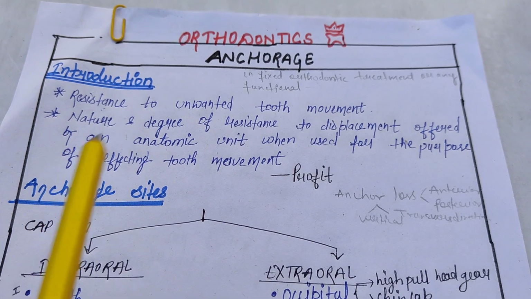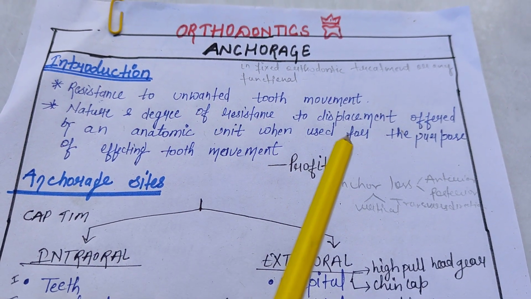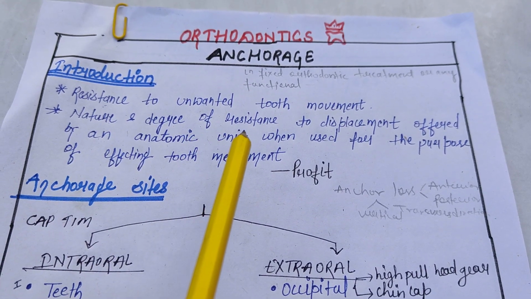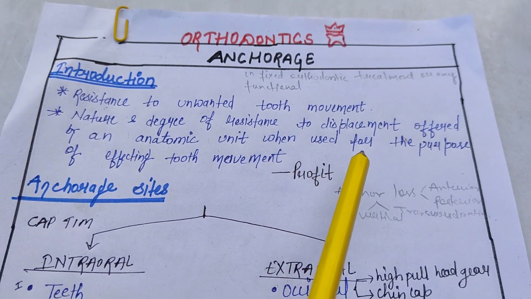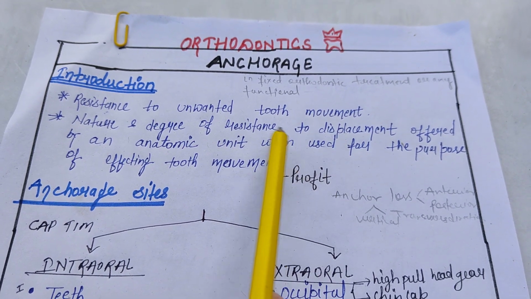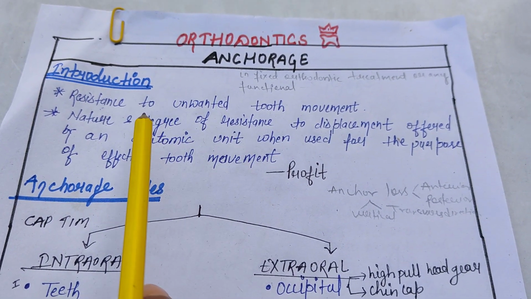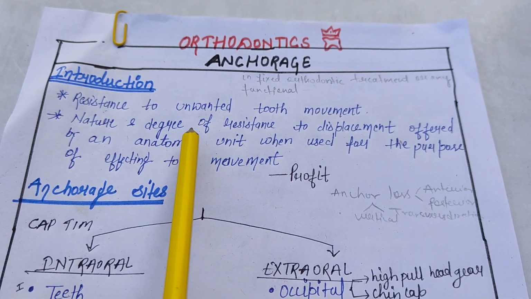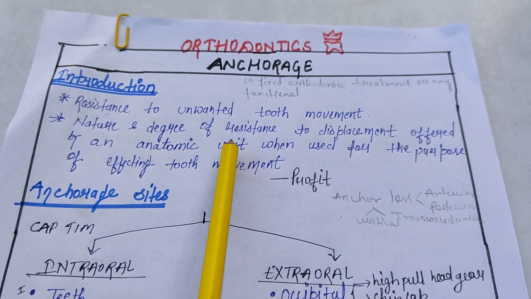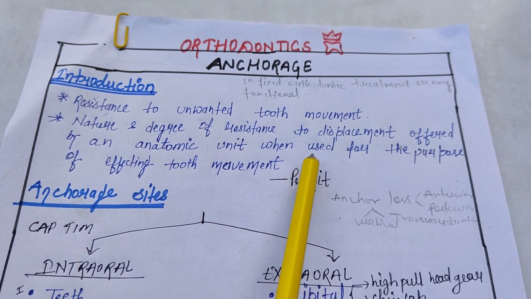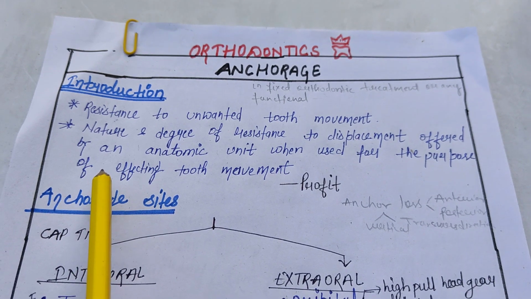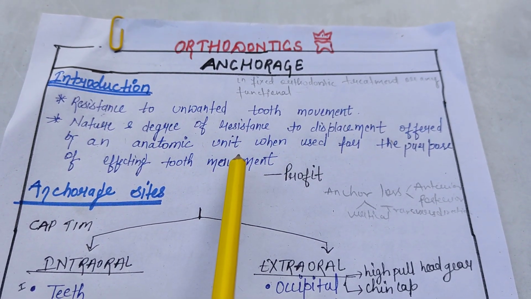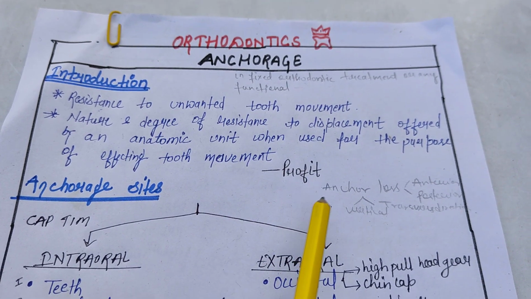Okay, so the definition of anchorage is the nature and degree of resistance to displacement. And that degree and nature of resistance to displacement offered by an anatomic unit like anchors, when used for the purpose of affecting tooth movement. This definition of anchorage was given by Proffit.